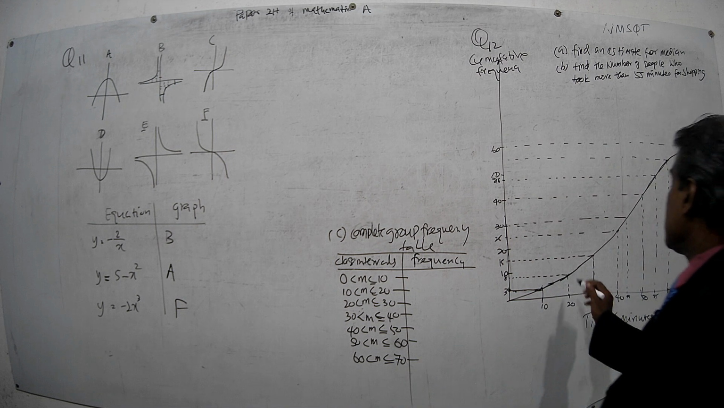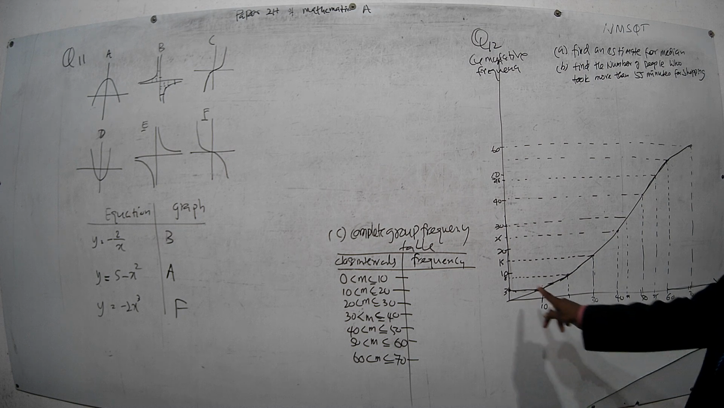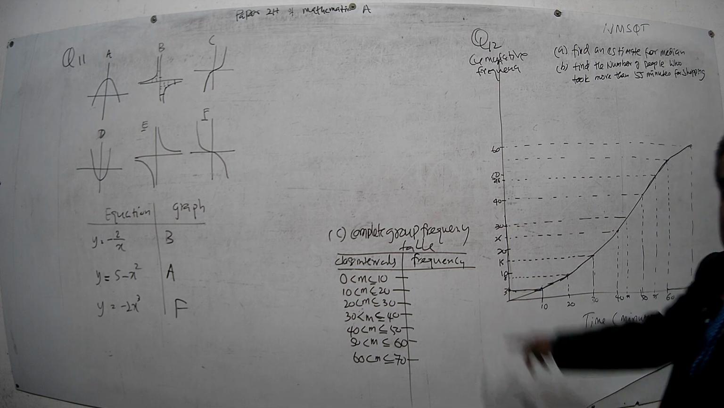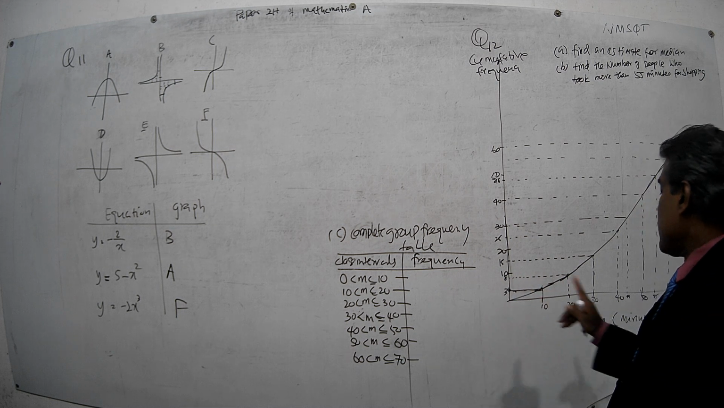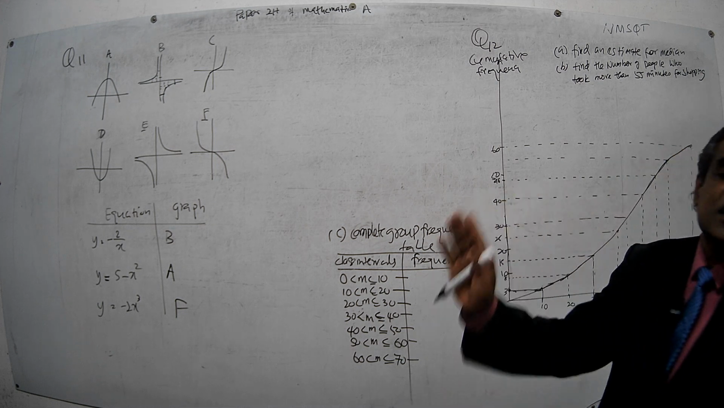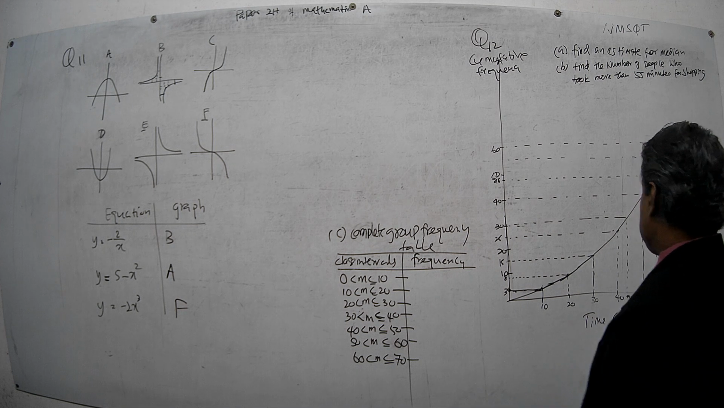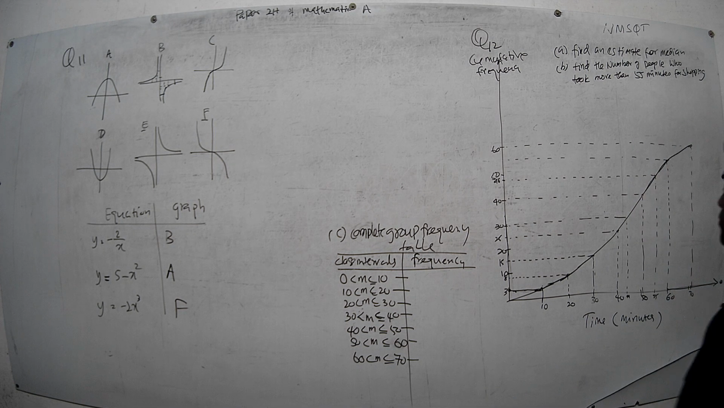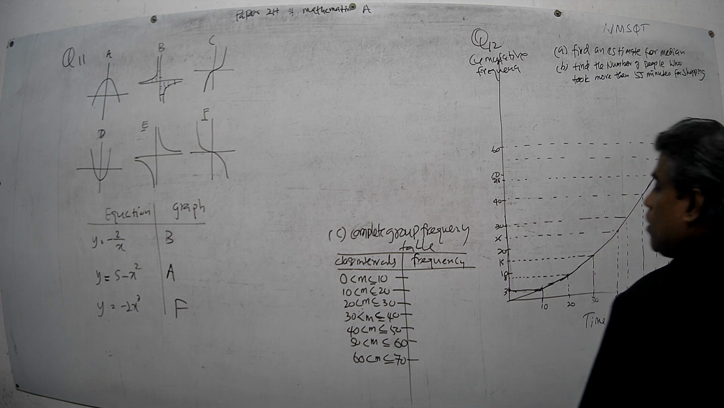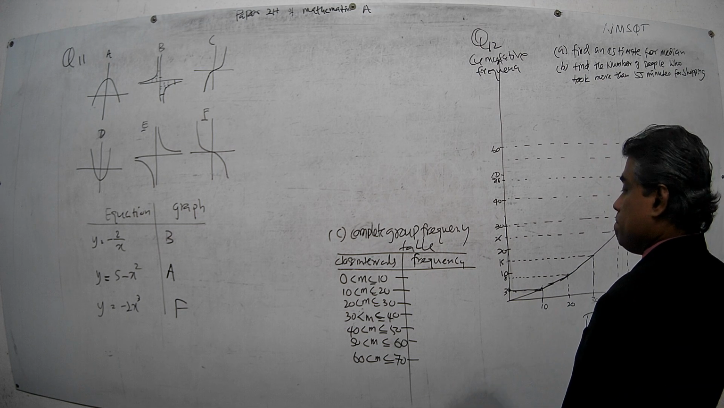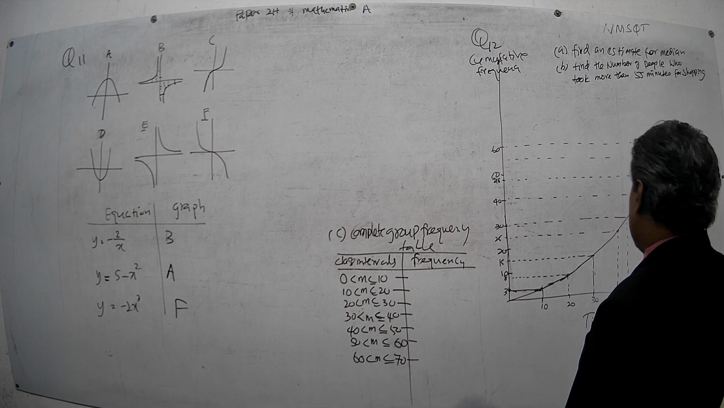Now you take this point here. At this point, time is 20, cumulative frequency is 8. What do you mean by that? That is, 8 people have spent 20 or less minutes. Then take this one, 30.